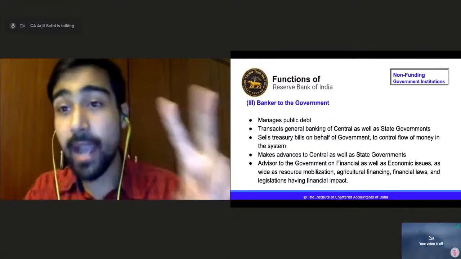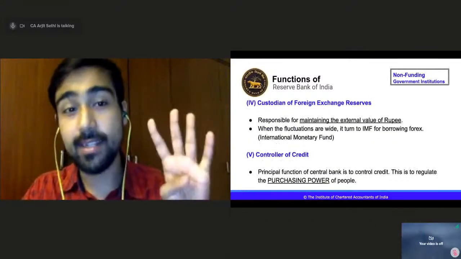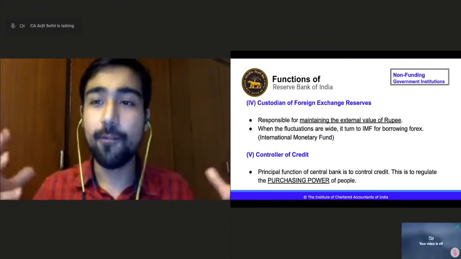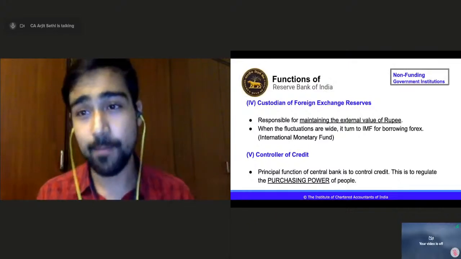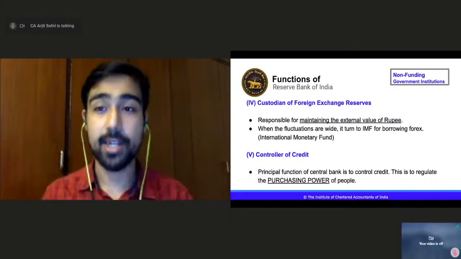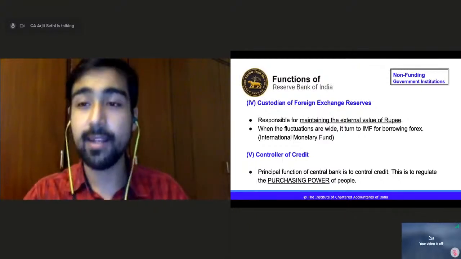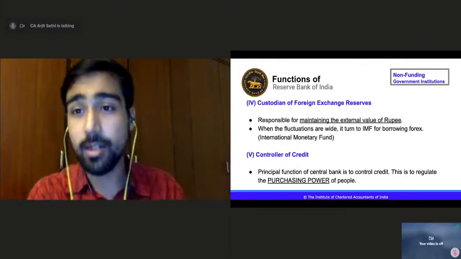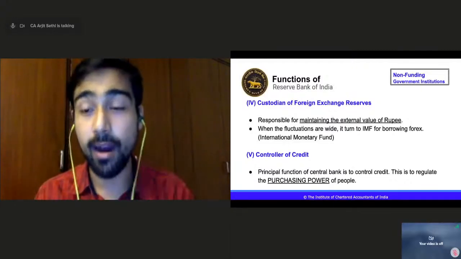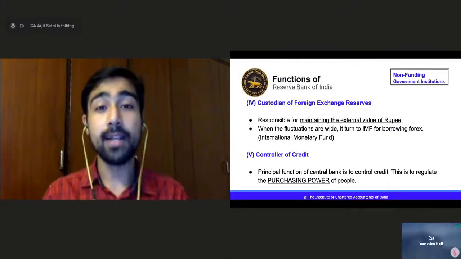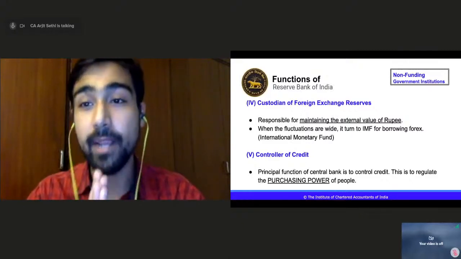It issues currency, it is banker to the banks, it is banker to the government. Fourth, it is custodian of foreign exchange. Now, foreign exchange of the country is the responsibility of RBI. As simple as that. Government gets foreign exchange. It is the responsibility of the RBI to check whether it is legitimate, whether it is correct, whether it is fraudulent black money or not, right? So everything is checked and regulated by RBI, right? Foreign exchange reserves of the country are a responsibility of RBI, right?